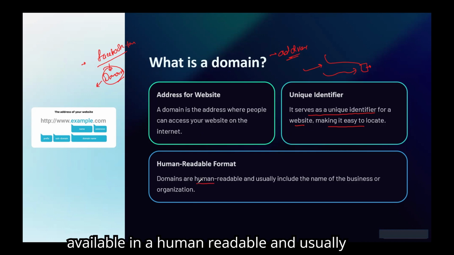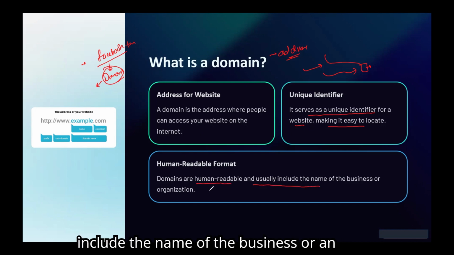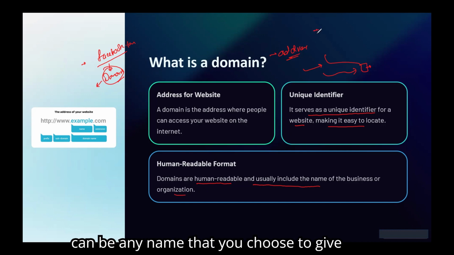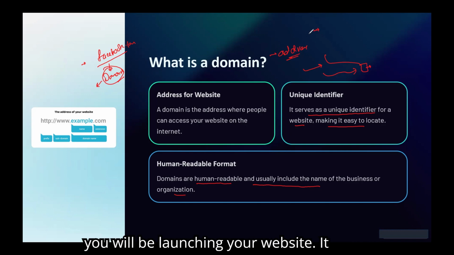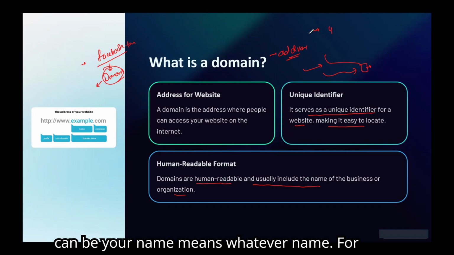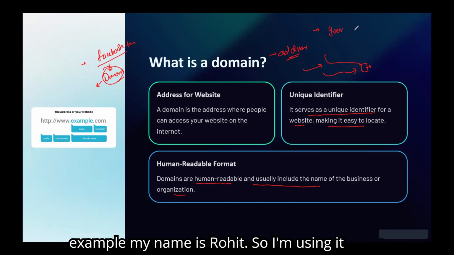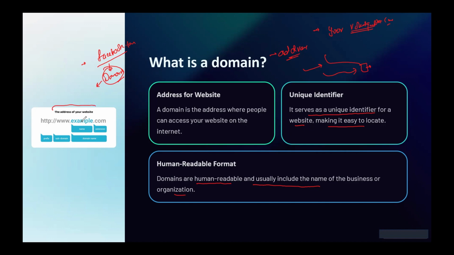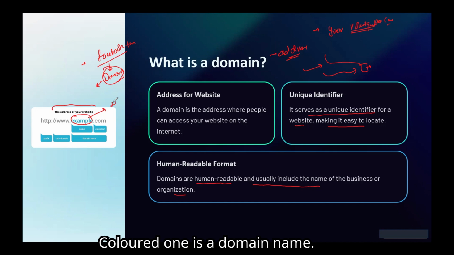It is human readable and usually includes the name of the business or an organization. So let's suppose you are planning to launch your website, it can be any name that you choose to give to your website, and through that name you will be launching your website. It can be your name, whatever name. For example, my name is Rohit, so I'm using rohitgupta.com, let's suppose. I'm choosing the domain to be Rohit Gupta, and then I can put .com. So here, if you can see the example, this colored one is the domain name.